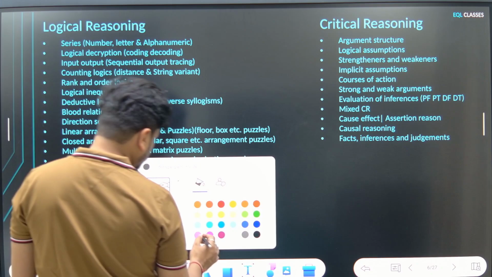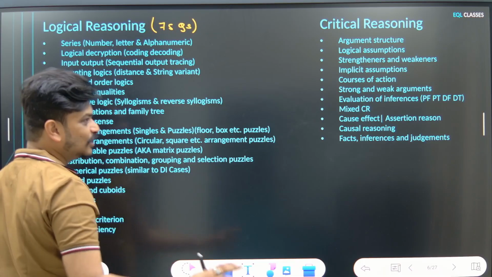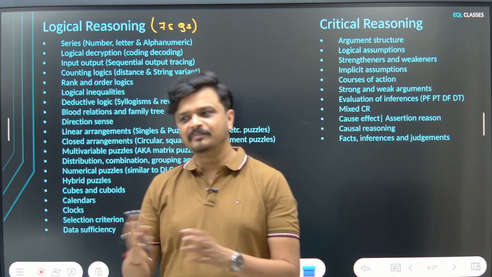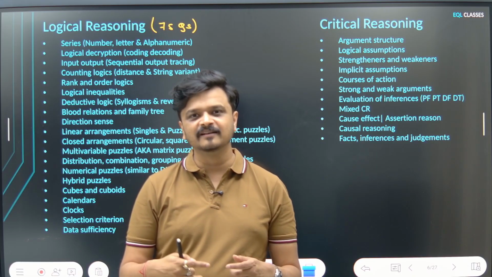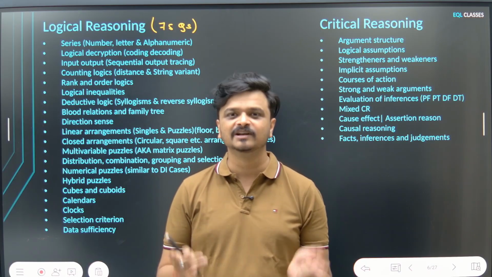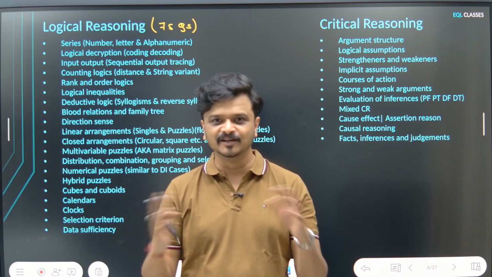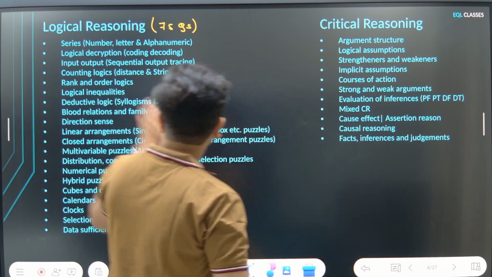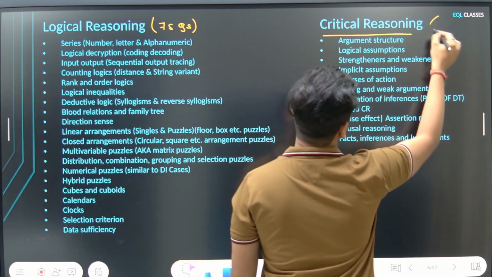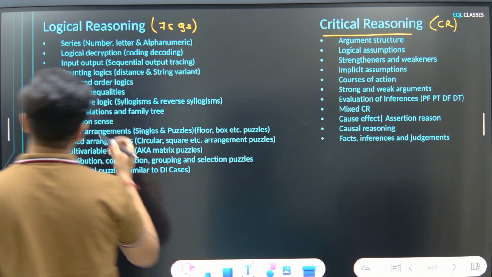Now in logical reasoning, you will have 75 questions if they decide to follow the standard pattern. Again, the real pattern may be different from the standard pattern. To understand this, please watch my last video where I've spoken about the MBA CET story. You'll understand all of it. But anyways, 75 questions of logical reasoning, that includes critical reasoning, CR, as well. Let's first talk about the logical reasoning topics.